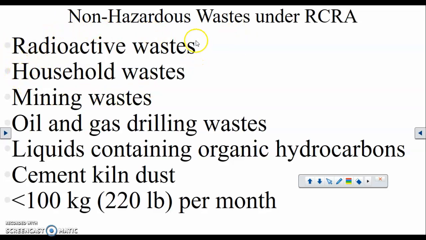Household waste: anything that you throw out from your house, hypothetically speaking, is considered non-hazardous waste, and there's a reason why that is. Maybe I should talk about it now. The reason is that there's also this funny quota. It doesn't matter how hazardous the substance is. It could be something poisonous, but as long as you generate less than 100 kilograms a month, or 220 pounds, it's not considered hazardous. Isn't that interesting?